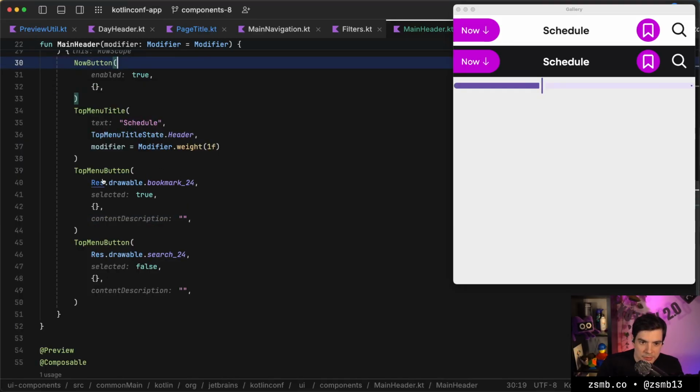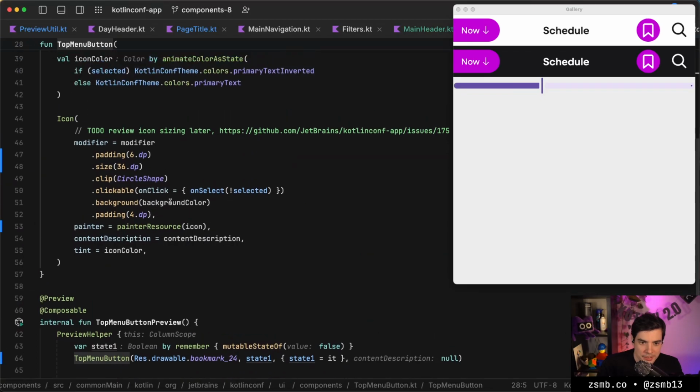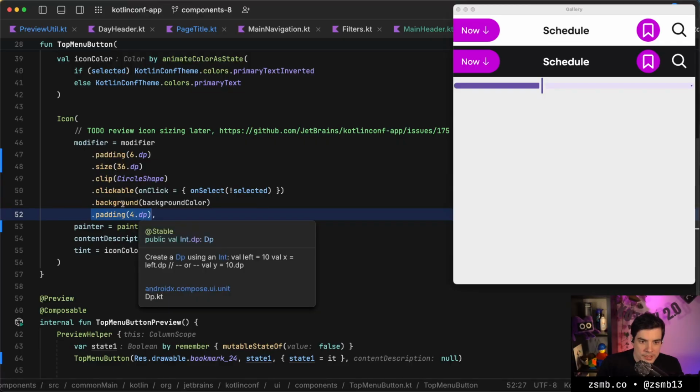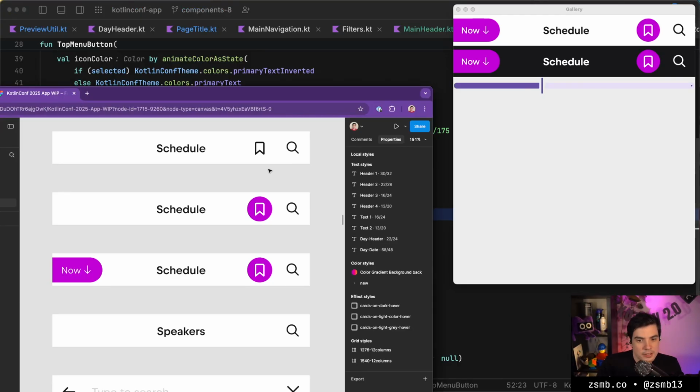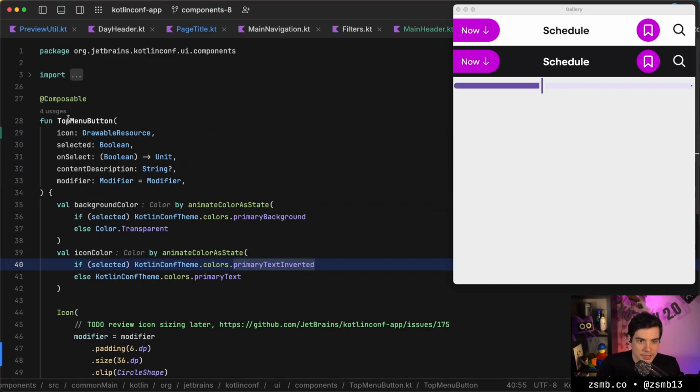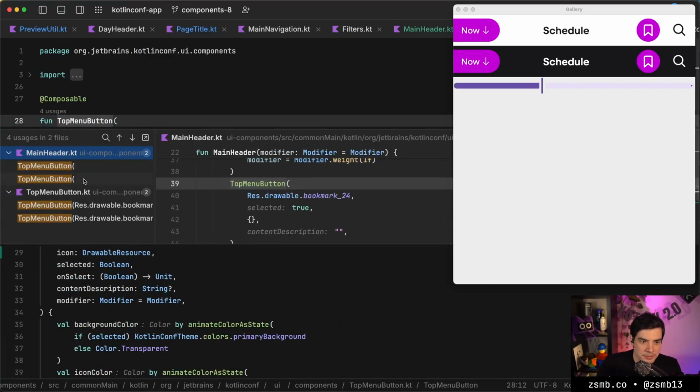Maybe the icon itself? Is the icon itself sized to 24? Let's double check that. So this entire thing is the icon. Oh, it's not. So this is reverse math. So if we have a size of 36 for the circle, then for the icon to be 24, we need 6 dps of padding around it. So if I hot reload that, the icons become smaller, and now it looks correct. Pretty cool. Okay, let's start crafting the interface now that we've fixed our button.